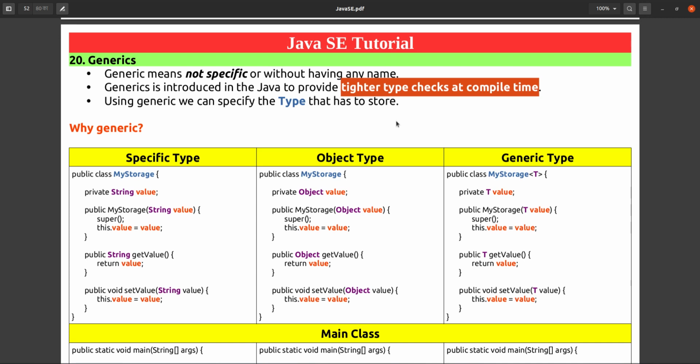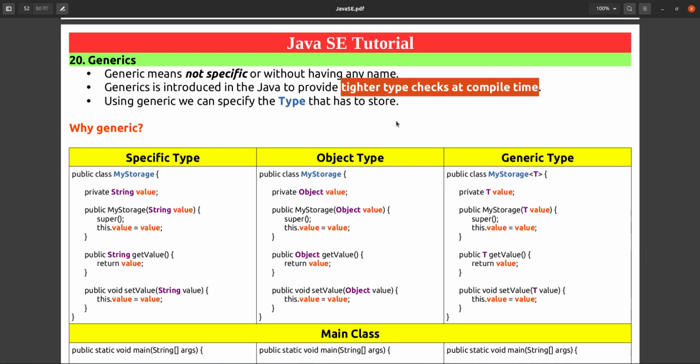So we define the type of data and the variable name. In that variable we can store only values corresponding to that data type. If it is a string, we can store only string values. If it is a number, we can store only numbers. If it is a student, we can store only the student object. So that is specific. But generics says it's not specific.